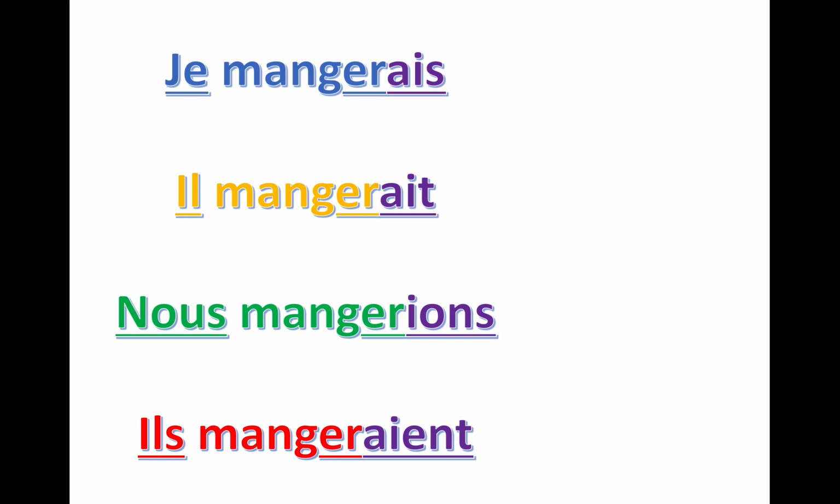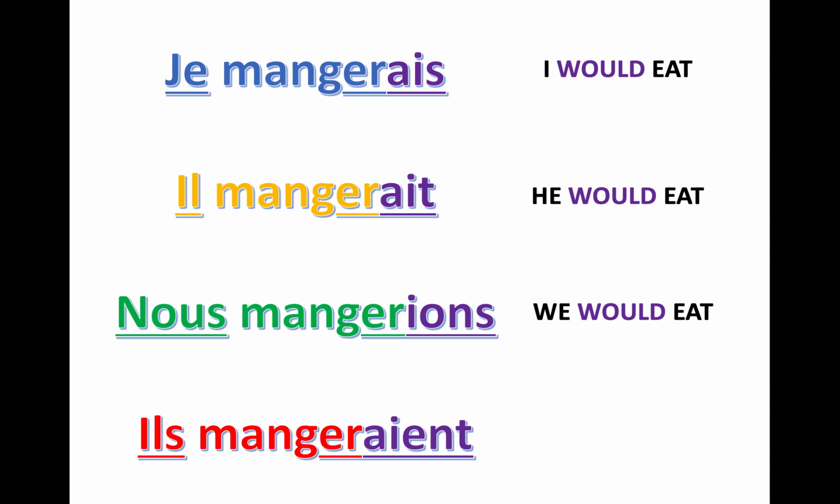So have a look at these four phrases, again, some of which I'm sure you'll have seen before. Je mangerais, il mangerait, nous mangerions, and ils mangeraient. I would eat, he would eat, we would eat, and they would eat. Think about pronunciation. Je mangerais, il mangerait, and ils mangeraient. Three of these actually sound exactly the same on the verb.